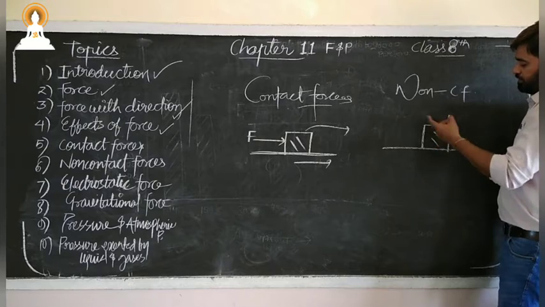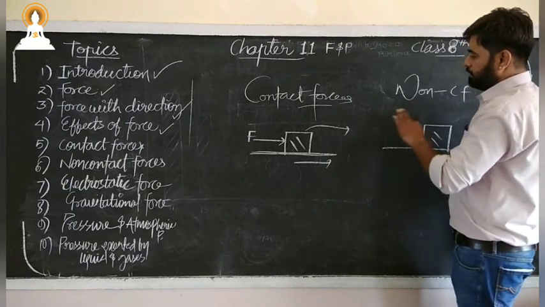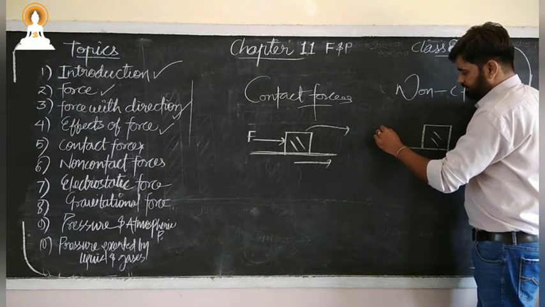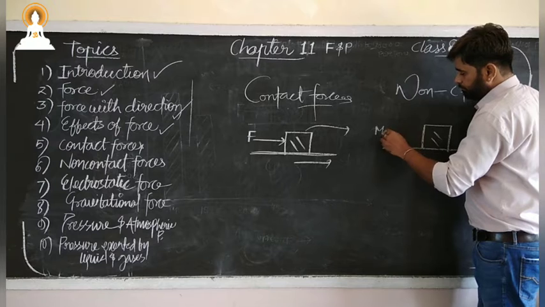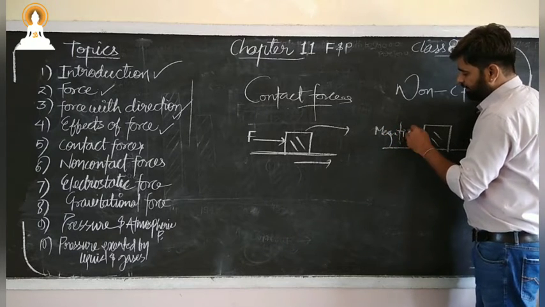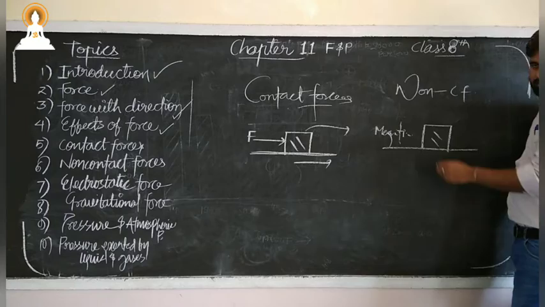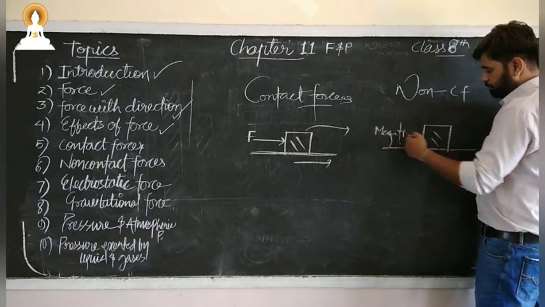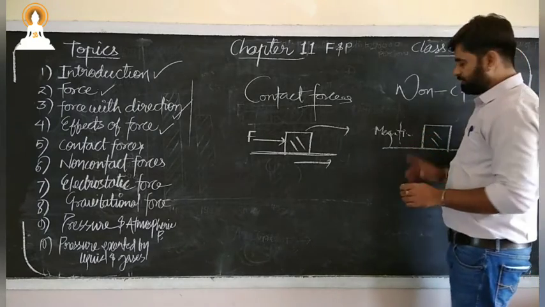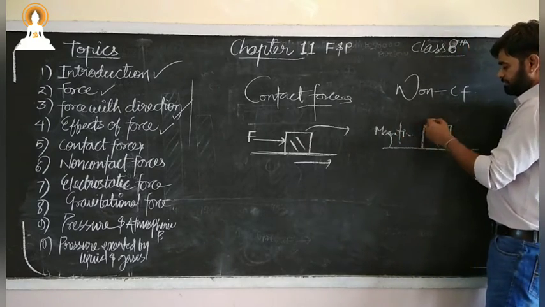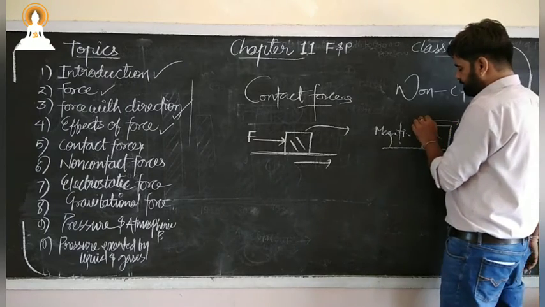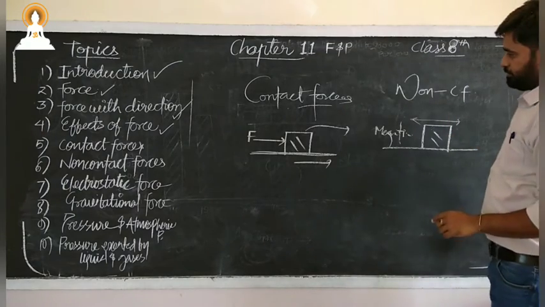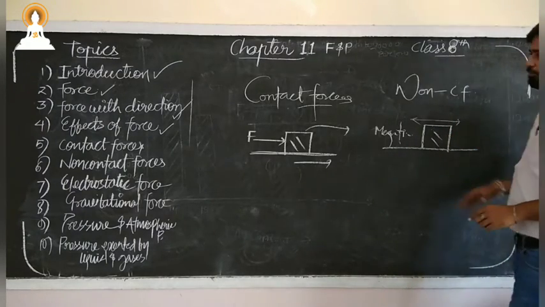If I want to shift this particular one, in non-contact forces I may say magnetic force. Magnetic force means what? Suppose this is a magnet, and I move another magnet towards it. If similar poles are there, then this will be displaced, and if opposite poles are there, then it will be attracted. Yes or no? So there are contact and non-contact forces.